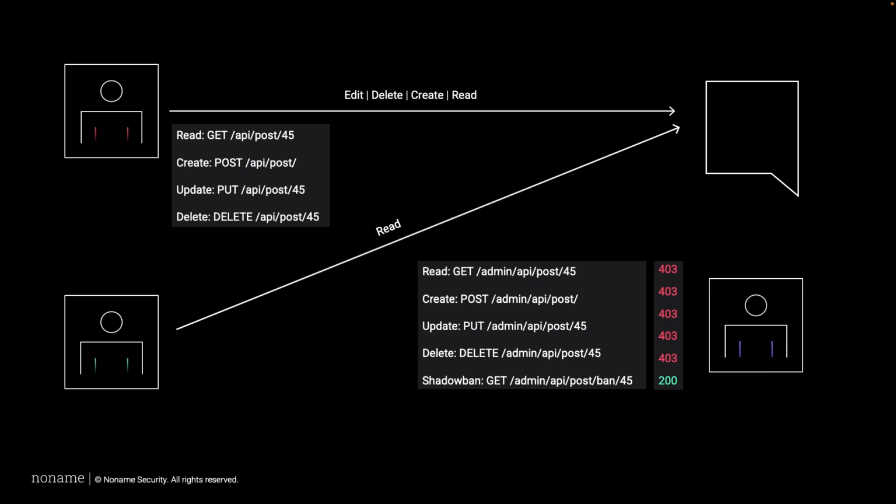Now for green, our secondary user, they also have that read permission. They can read it, but they can't do anything else. Now purple, our admin user, should be able to do all of those actions. Maybe it's through a specific admin API, but they should be able to read, create, update, delete. They may even have some additional functionality like being able to shadow ban. But green should still only be able to read.